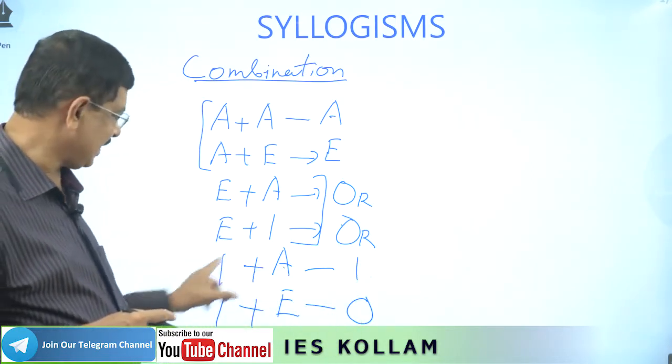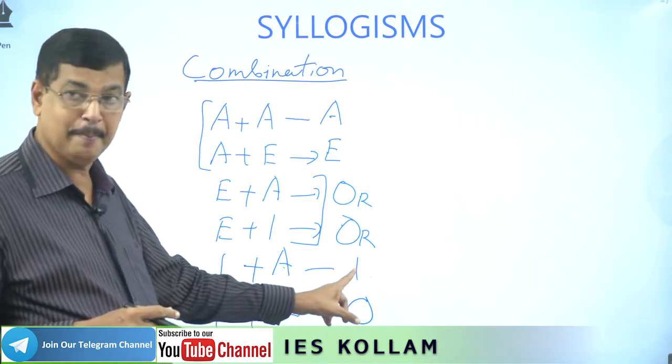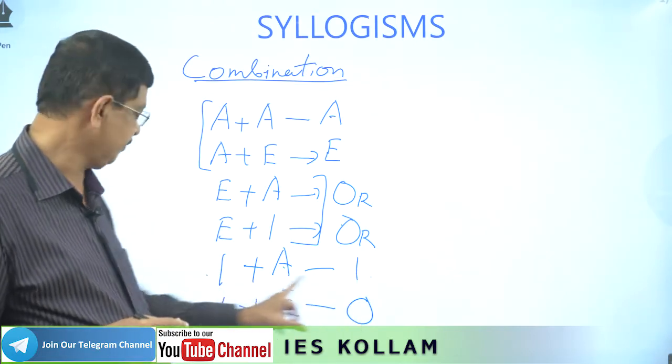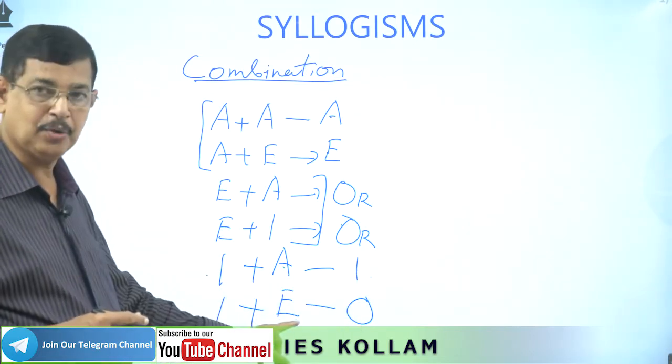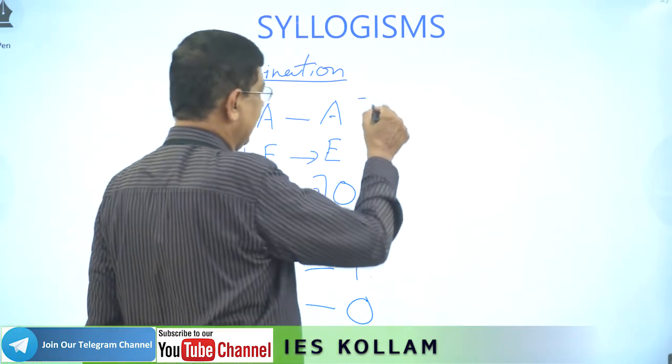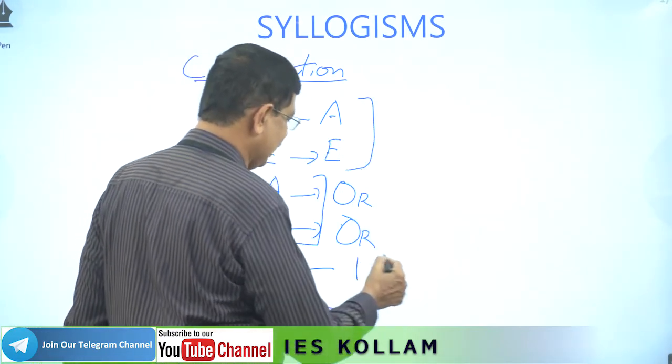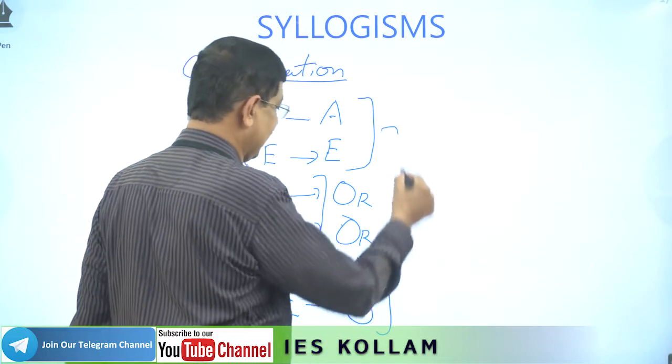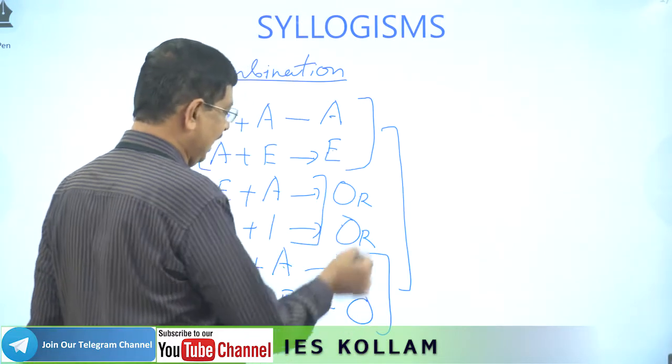Two positive statements, I and A, when combined, get only a positive conclusion. That is I. One positive and one negative, the answer will be negative. Therefore, O. Another way we can remember is a rhythm. This is A, E, I, O. This way we can combine these two. A, E, I, O.